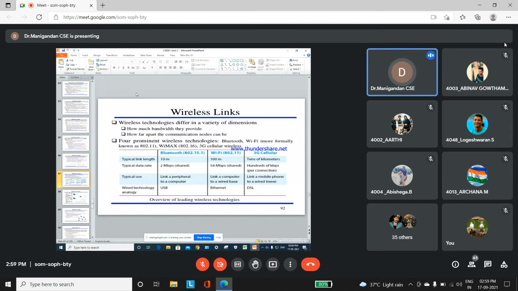Mobile phone and the wired tower. Wired tower means the tower will be located in a particular place, and it is connected to n number of mobile phones which are in the wireless technology.